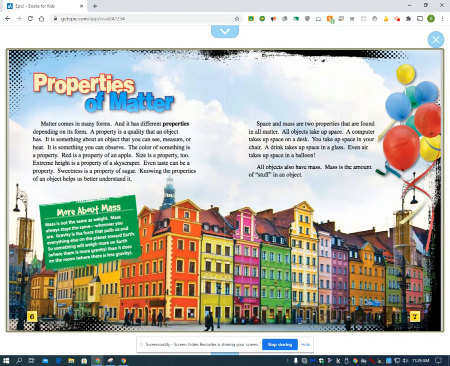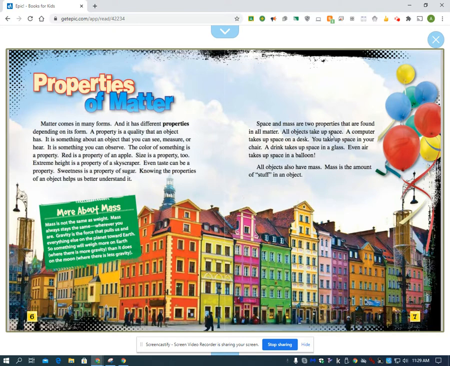Size is a property too. Extreme height is a property of a skyscraper. Even taste can be a property. Sweetness is a property of sugar. Knowing the properties of an object helps us better understand it. Space and mass are two properties that are found in all matter.